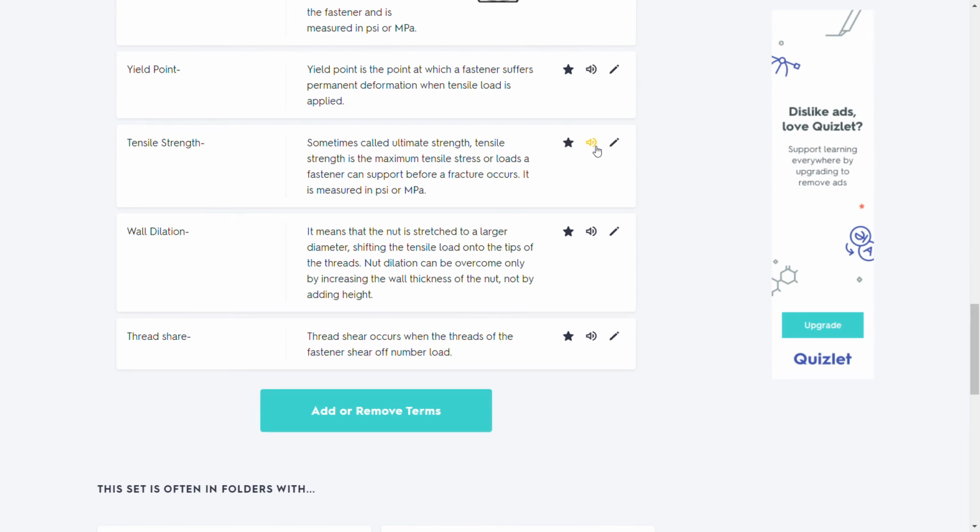Tensile strength. Sometimes called ultimate strength, tensile strength is the maximum tensile stress or load a fastener can support before a fracture occurs. It is measured in SI or MPa.